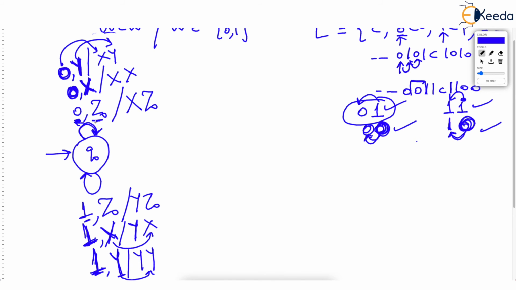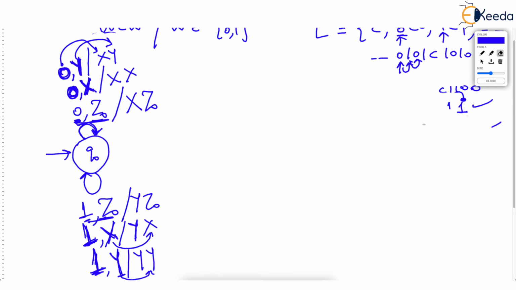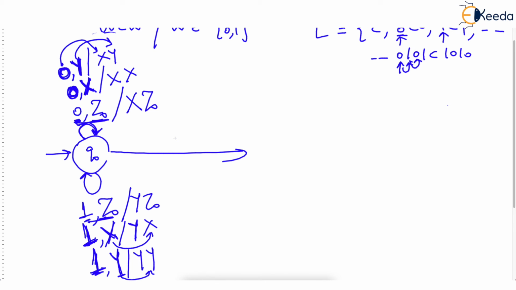And what about this 0 Z0 and 1 Z0? These are first zeros or first ones when the stack was empty. So many moves, but I hope you are understanding. And what else can we now write? Suddenly our PDA reads a C. What if our PDA reads a C? That means it has reached the center.